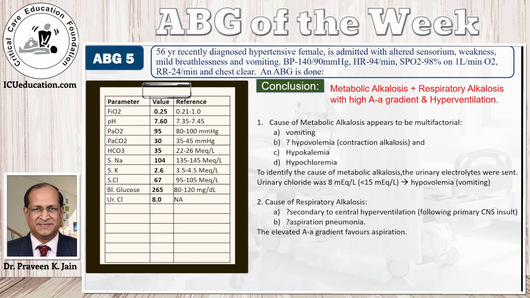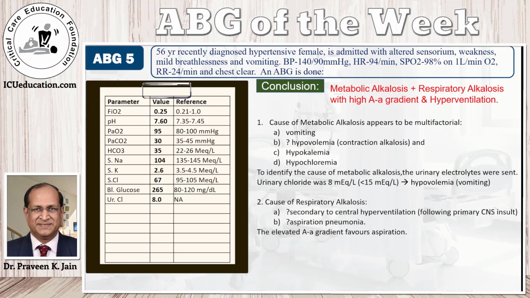And another less appreciated cause is hypochloremia. Remember hyperchloremic metabolic acidosis, which is another word for normal anion gap metabolic acidosis. So if hyperchloremia can cause metabolic acidosis, hypochloremia can cause metabolic alkalosis. Out of these possibilities, we saw that the predominant problem seems to be hypovolemia, maybe due to vomiting because the urinary chlorides are low. What could be the cause of respiratory alkalosis?